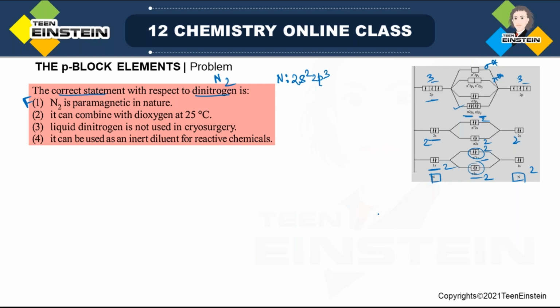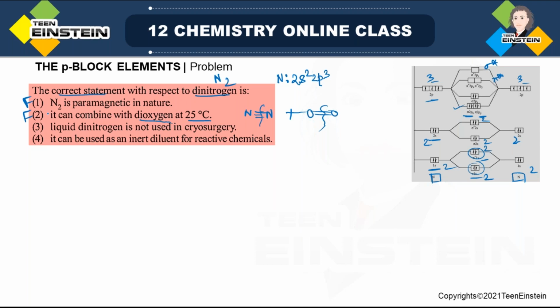This is not correct. Next statement, it can combine with dioxygen at 25 degrees centigrade. Now remember, if you want nitrogen to react with oxygen, you have to break the NN triple bond. You also have to break the oxygen-oxygen double bond, and this requires high temperature. But here it is mentioned 25 degrees centigrade, which is room temperature, and this is not possible. Reaction is possible only at high temperature. So this is also not correct.